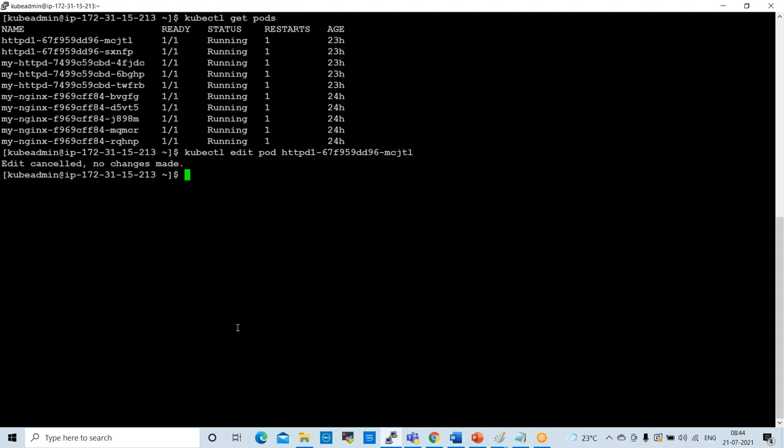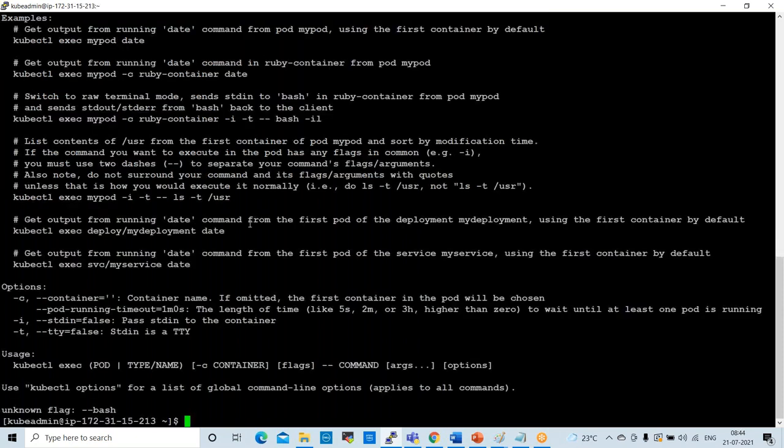I want to check one pod here, for which the command here is kubectl exec hyphen it and pod name. This is the pod, for example. Give the pod name, then hyphen bash.